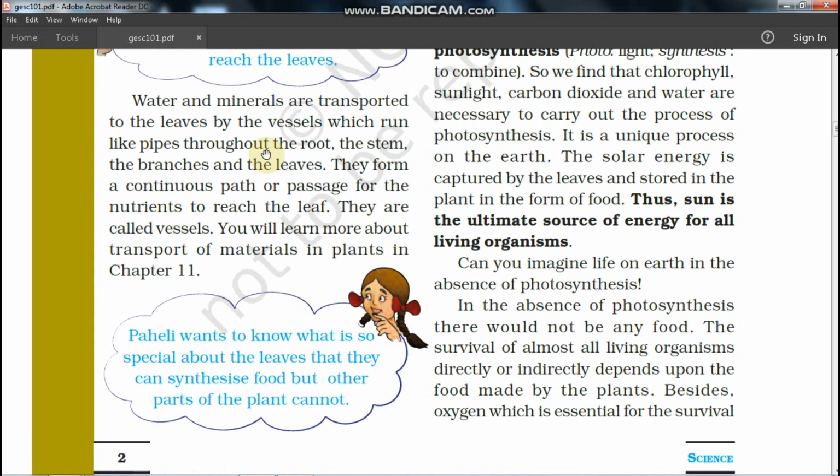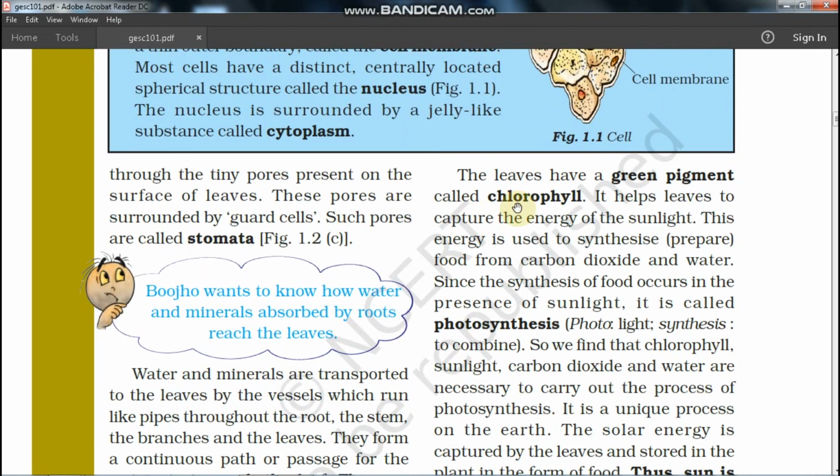Paheli wants to know what is so special about the leaves that they can synthesize food but other parts of the plant cannot. So here is the special thing: the leaf has a green pigment called chlorophyll. Inside the leaf there are parts called chloroplasts, and those chloroplasts contain this chlorophyll.